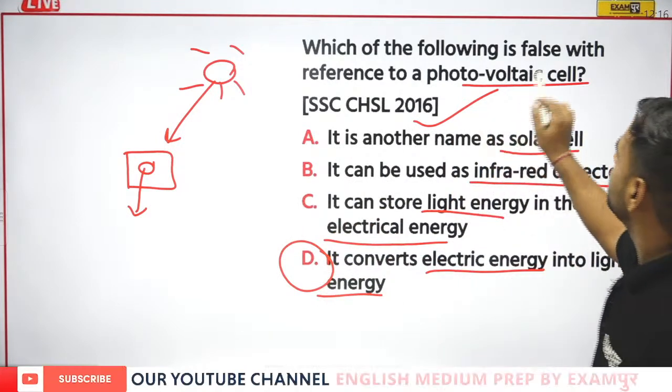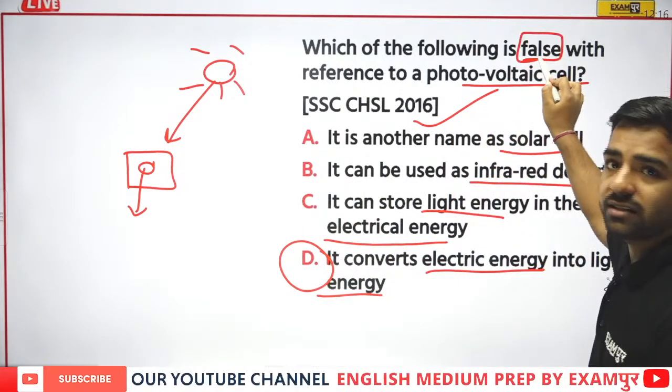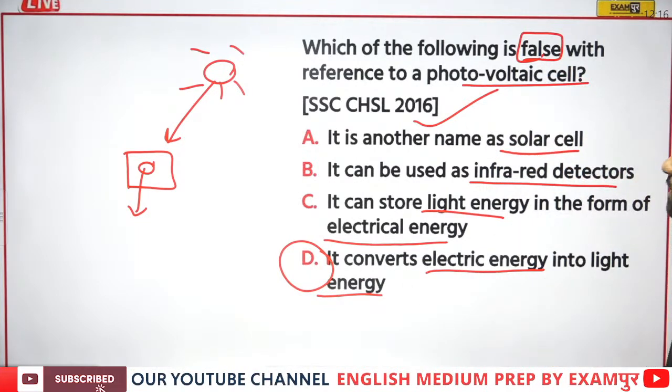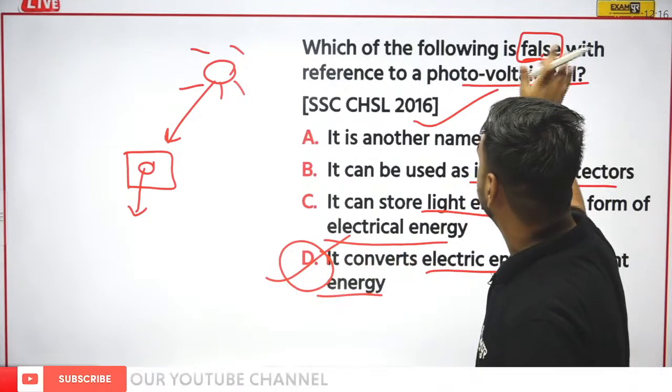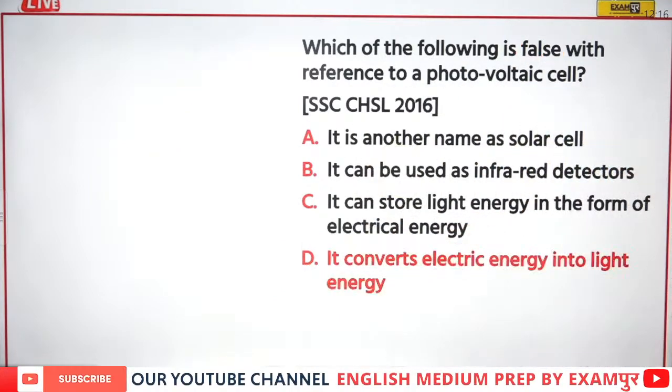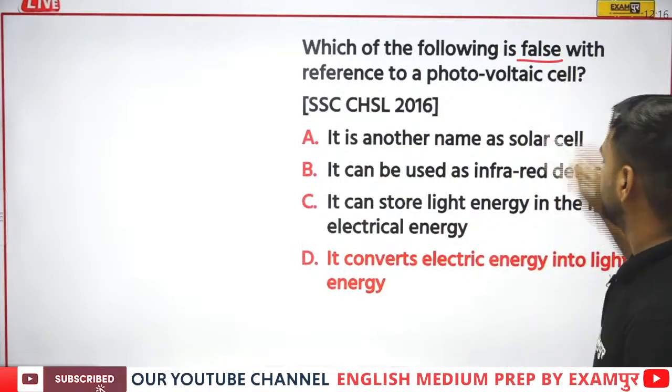And the question was, which is false? Ganesh, getting my point? It asks which is false. So it is not converting the electric energy to light energy. That's why option number D would be the correct answer. Fine. So yes, option number D will be correct because we are asked which is the false statement.